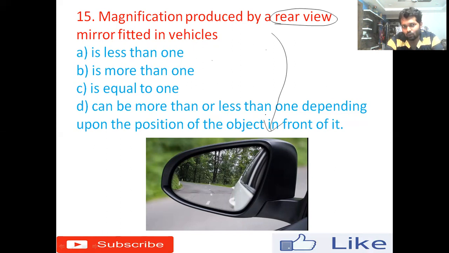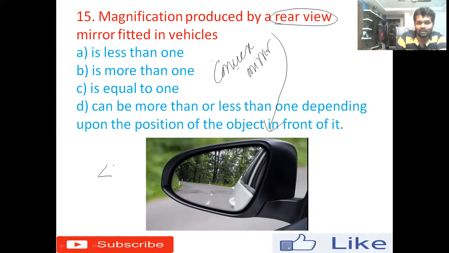The rear view mirror fitted in the vehicle is a convex mirror. Remember it. This is one of the major uses of the convex mirror. Convex mirror will always give you a virtual erect image, and its magnification will always be less than 1. Remember it. So the right answer for this question is option A, less than 1.